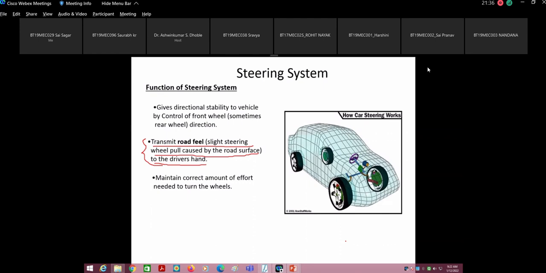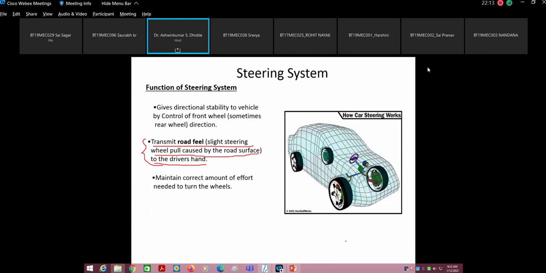You are right, Devansh, that otherwise we won't know how much turning is happening. Okay, that is correct. See, feedback is necessary because with the person sitting in the driving seat, it becomes a closed loop system. Based on the quality of the road, the driver will be able to control the speed of the vehicle. Otherwise, if you are driving on a plain road and on a rough road, and the driver doesn't get the feeling, then there may be a problem while taking the turn or while controlling the vehicle.